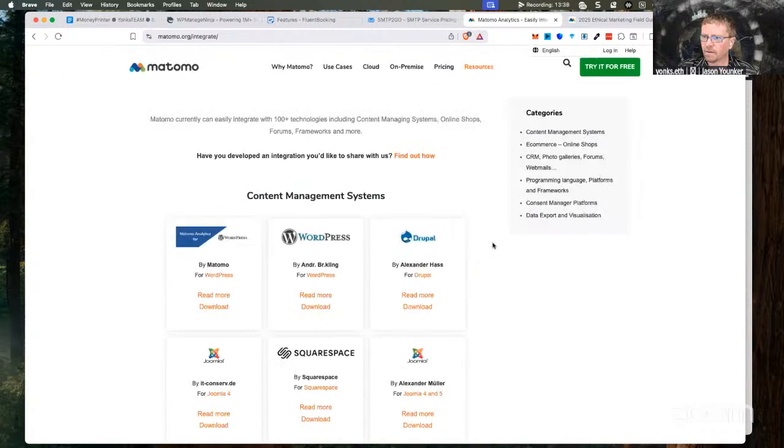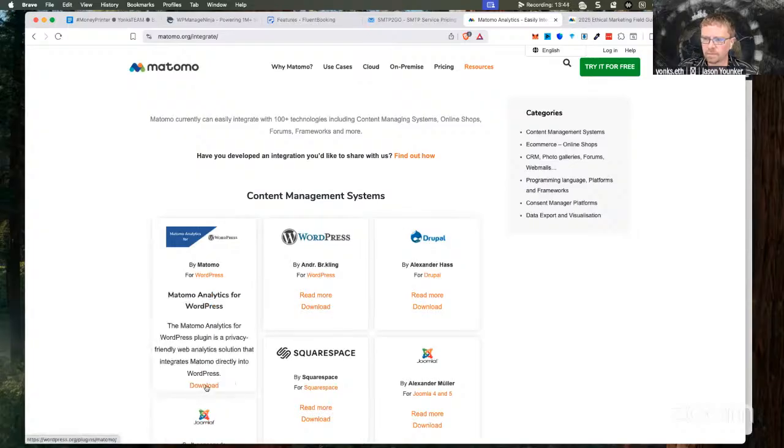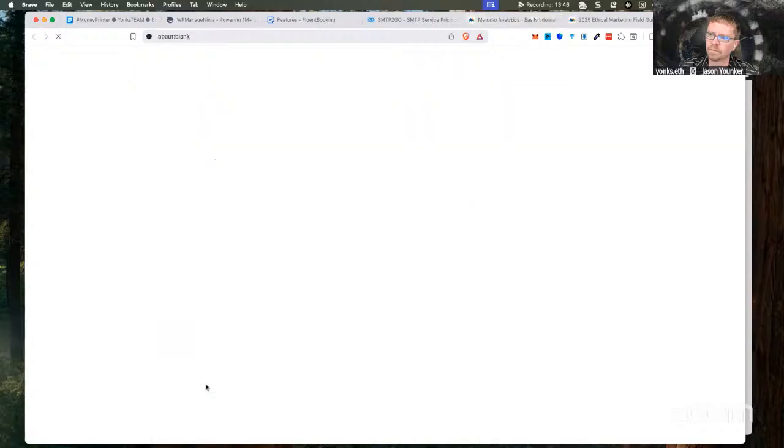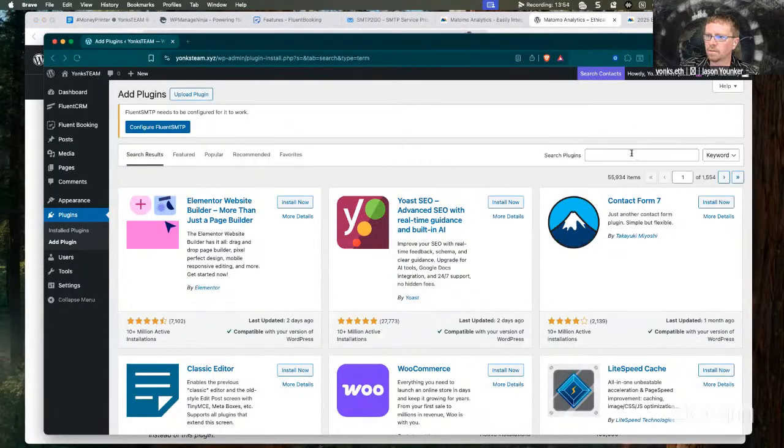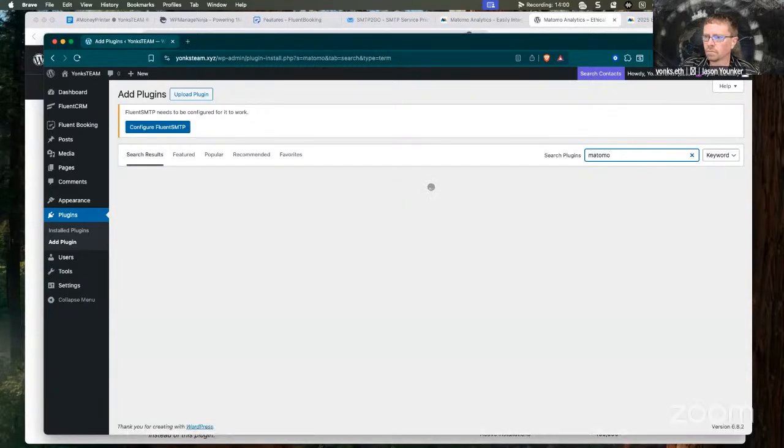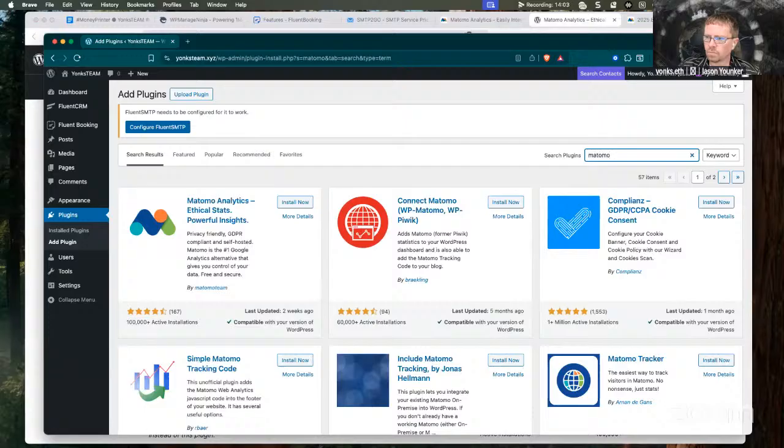So let's see here. Going to the, and let me actually just search in here for Matomo. So the one that we're using is the Connect Matomo.